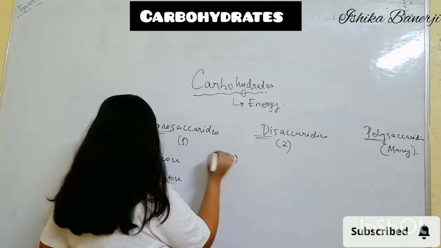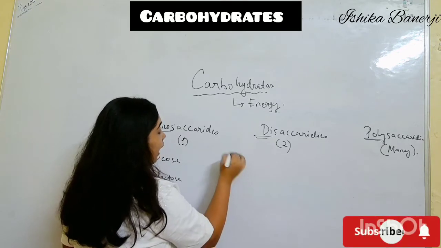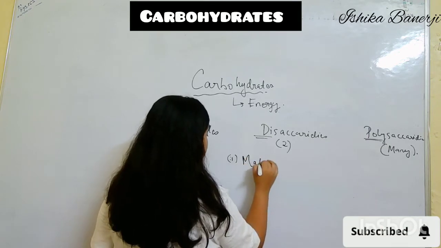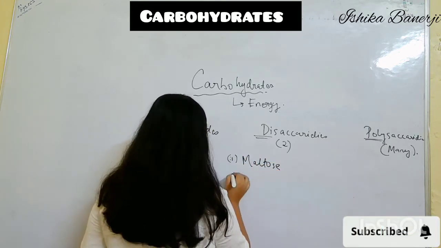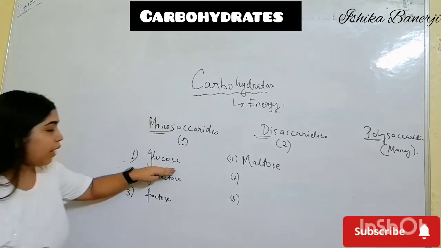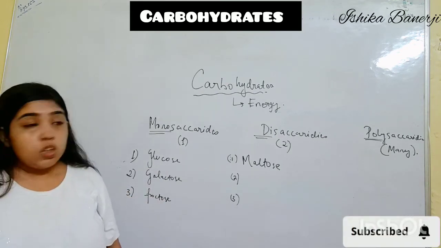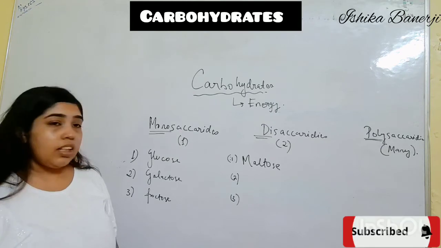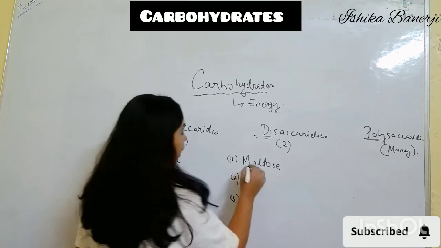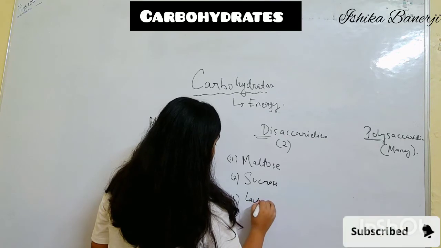Next, which are the disaccharides? So monosaccharides are glucose, galactose and fructose. Disaccharides are maltose, sucrose and lactose.